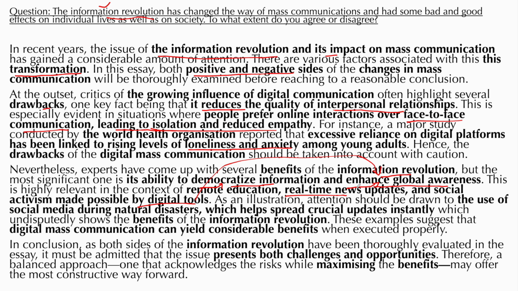As an illustration, attention should be drawn to the use of social media during natural disasters. So I'm talking about how we can give this real-time update. I'm giving an example of that via social media, which helps spread crucial updates instantly, which undisputedly shows the benefits of the information revolution. These examples suggest that digital mass communication can yield considerable benefits. I'm not using the other part. I'm using yield considerable benefits because it's an argumentative essay when executed properly.